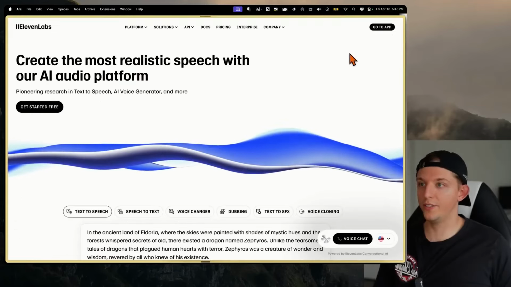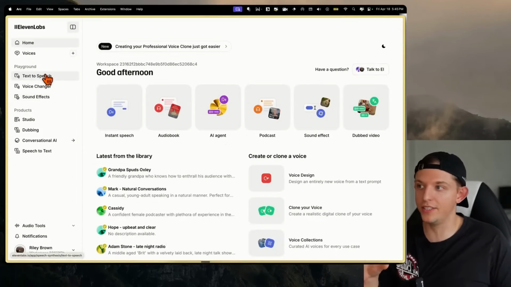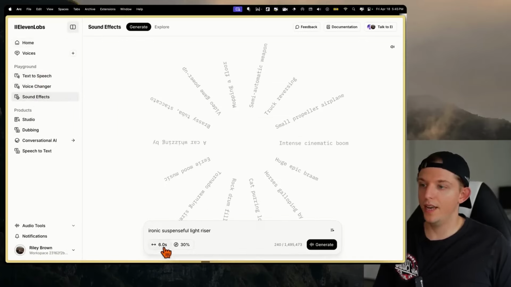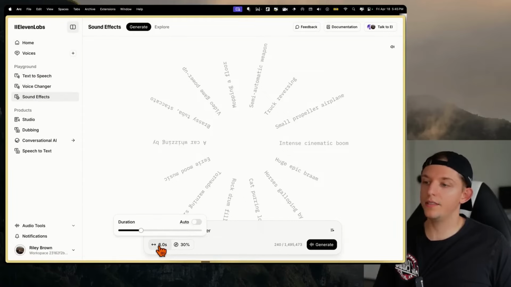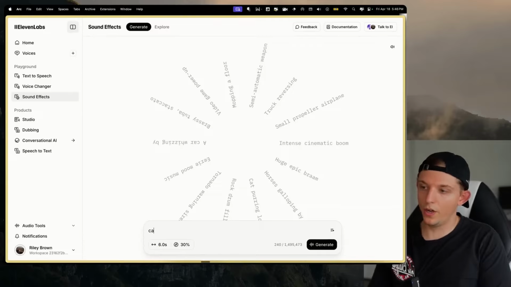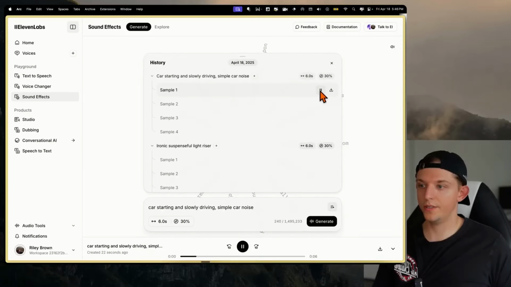And while that's loading, let's go to 11 Labs, because again, we're applying everything that we've learned and we're connecting it all together. What we want to do here is create a sound effect, and we want this to be, let's say, 6 seconds for now, and let's say car starting and slowly driving. Simple car noise. I don't want it to be too complicated. All right, let's check out these noises. Pretty solid. Let's use that noise.